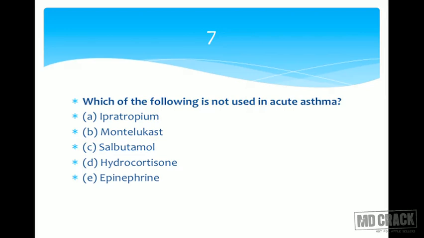Let's come to the first one, ipratropium, because it's easy. You can easily visualize what's ipratropium. Ipratropium is an atropine substitute. Atropine can dilate the bronchus, but it produces dryness of mouth. So atropine is not used in bronchial asthma. Ipratropium is an atropine substitute. Dryness will be less, and this drug is available by inhalation. Obviously, this drug can relieve the acute asthma because it will block the muscarinic receptor.